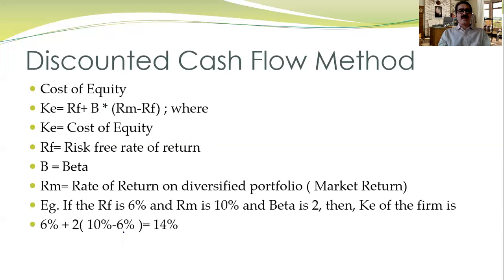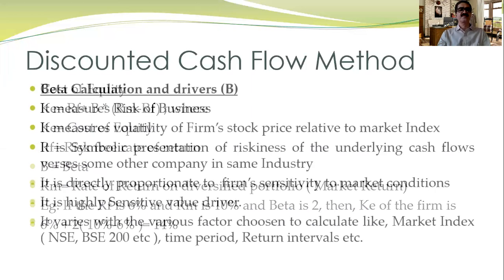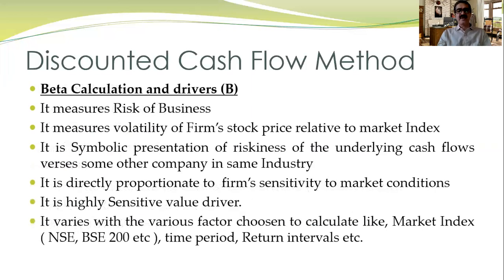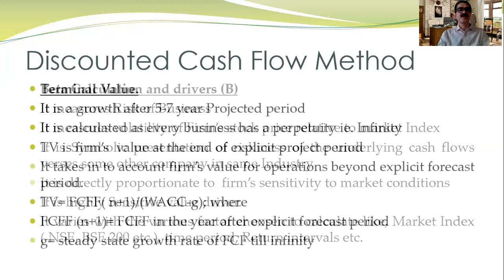This is a small example for cost of equity. If your RF is 6% and your RM is 10% and beta is 2, then your cost of equity for the firm is 6% plus 2 times (10 minus 6), which is equal to 14%. This is how we calculate the cost of equity. Beta, I have already explained, is the industry risk, and it is a symbolic representation of the risk of the particular cash flow, the particular industry, or the particular company.